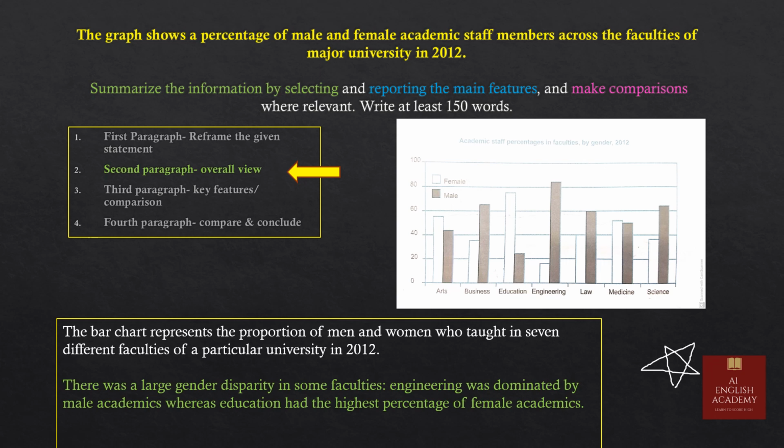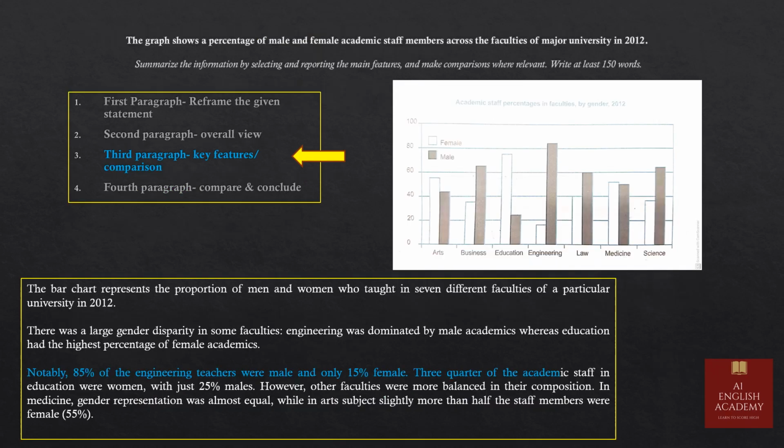Let's move to the third paragraph now, where we will be mentioning about the key features and will make comparison if necessary. Okay, now I have to mention about the key points of this bar graph. So the very first thing in the third paragraph, I will be mentioning what I have seen and mentioned in my second paragraph in my overall view. Obviously that was a key feature that I noticed. So I have mentioned notably,